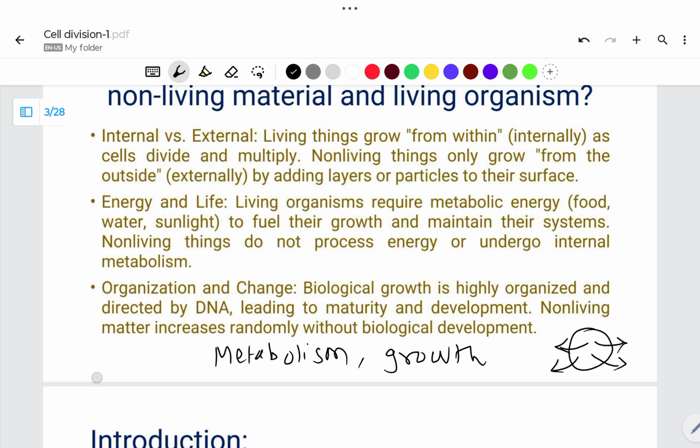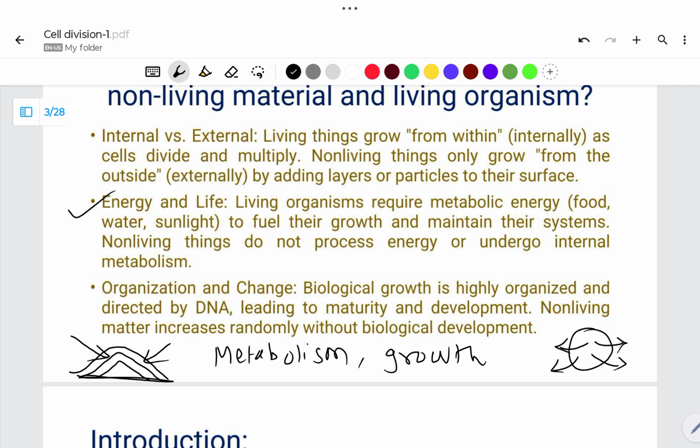For example, if there is a stack of sand, because of deposition of new sand, in this sand layer we can observe growth of sand. This growth takes place from the outside. So this is the best example of growth in non-living things.